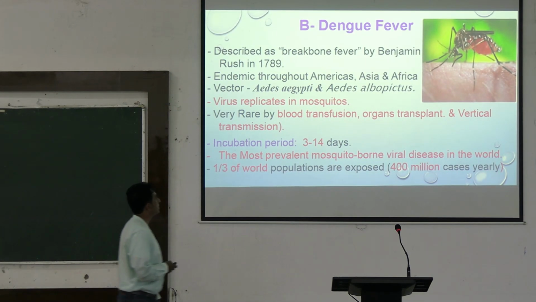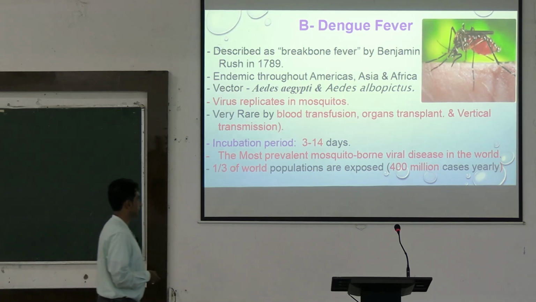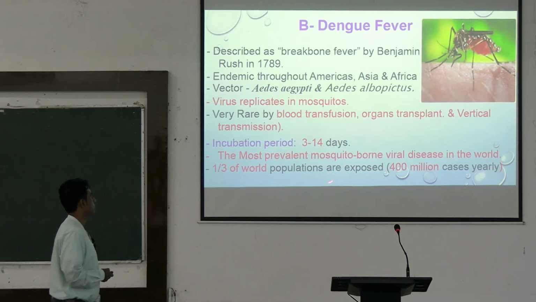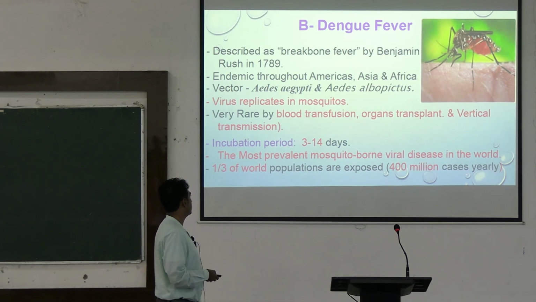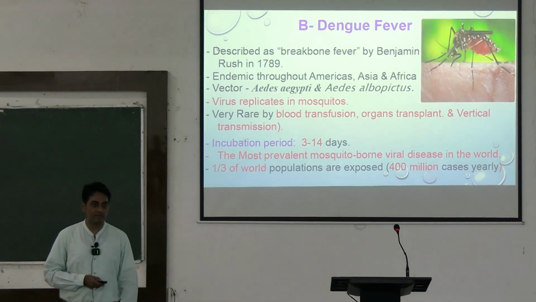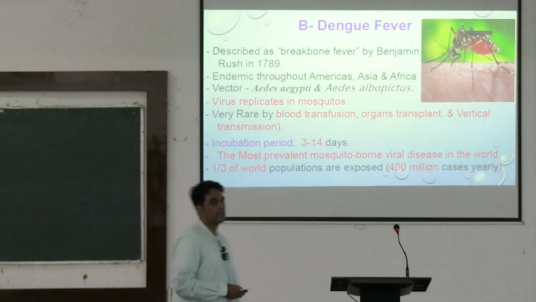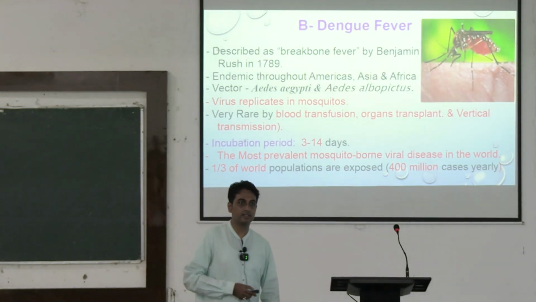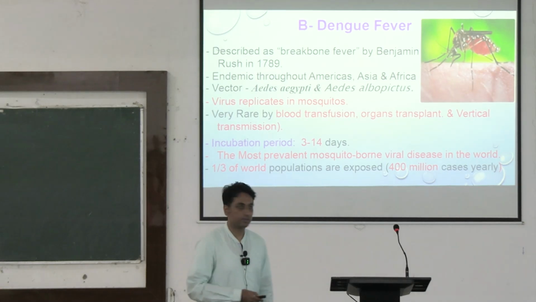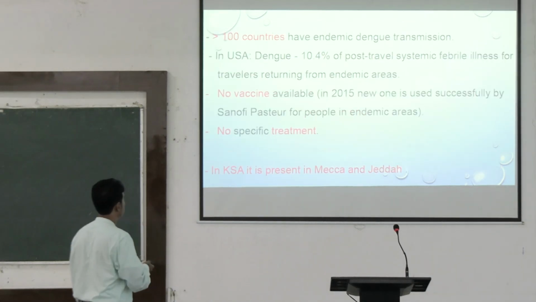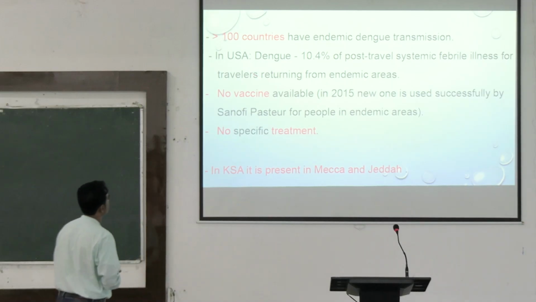Incubation period is 3 to 14 days. This is the most prevalent mosquito-borne viral disease in the world. And then 1/3 of the world population is exposed and 400 million cases occur yearly. So Suman, this is the most prevalent mosquito-borne viral disease. After every summer season, whenever the rainy season comes, there are regularly epidemics of dengue throughout West Bengal. More than 100 countries have endemic dengue transmission.